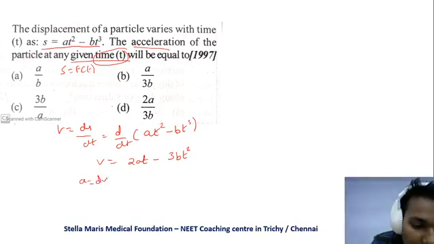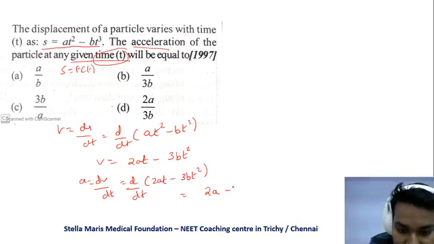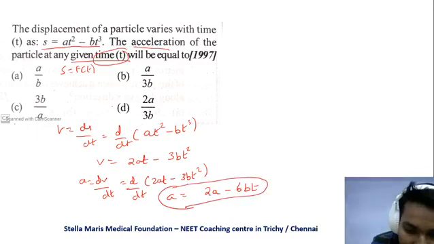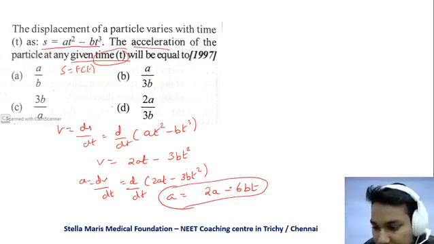A is equal to dv by dt, so d by dt of 2at minus 3bt squared. It becomes 2a minus 6bt. Am I right? So this becomes the acceleration. So we have found the equation of acceleration.